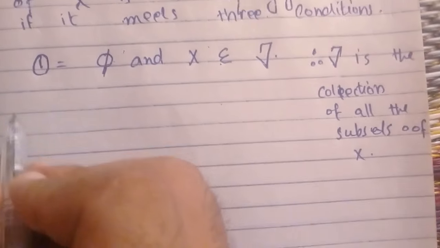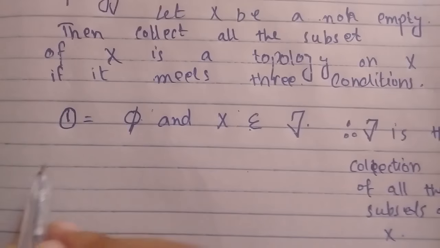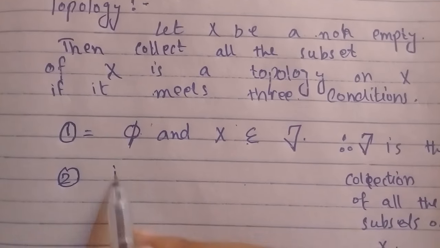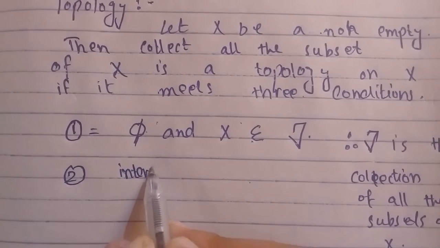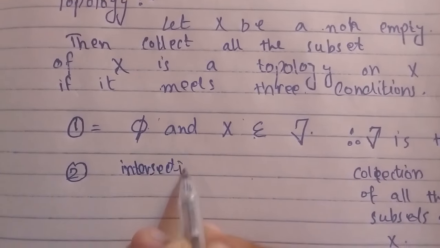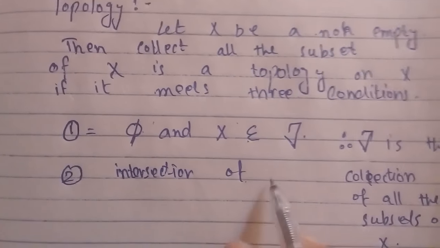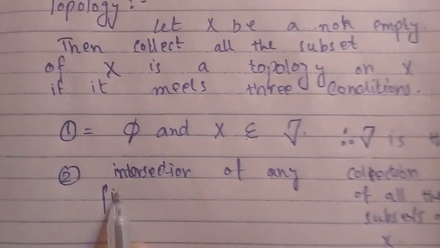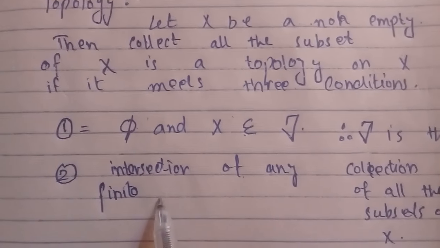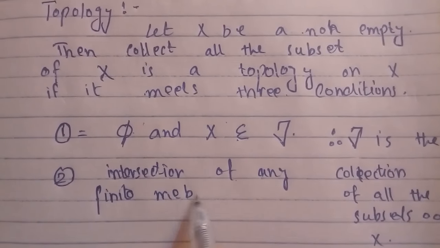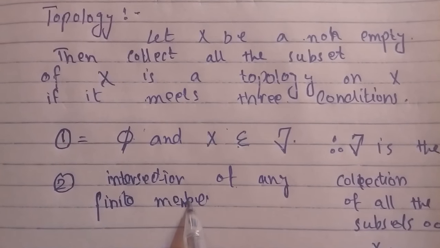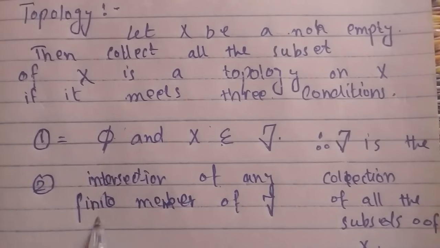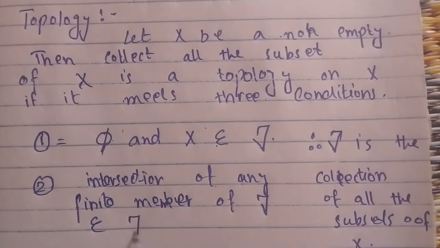Condition 2, the intersection of any finite members of tau should belong to tau.